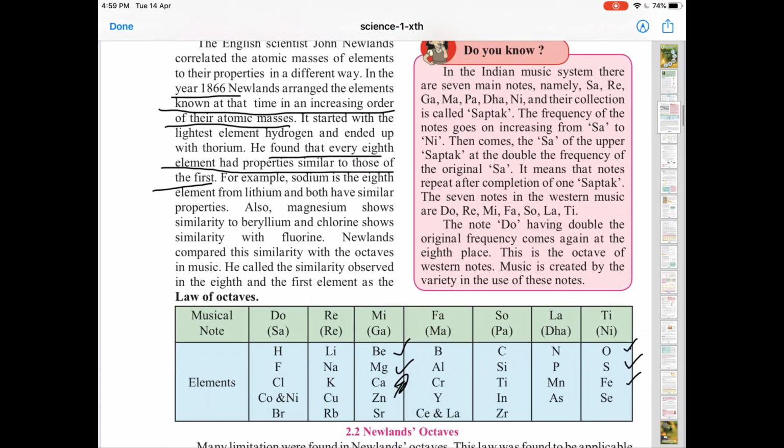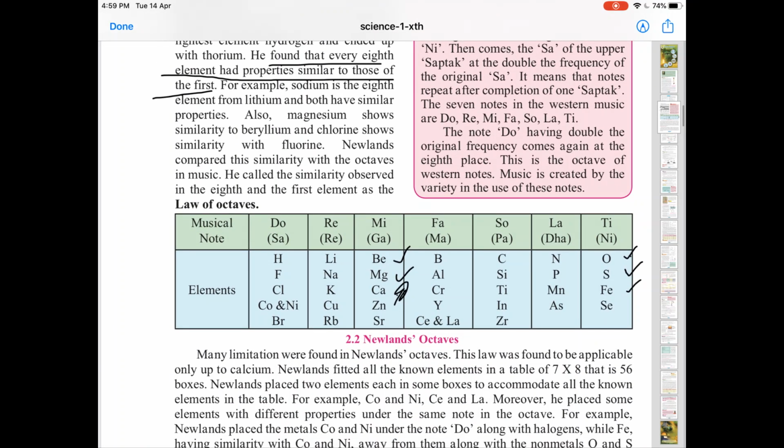It can be asked for 2 marks. You have to write the theory as well as the table, at least till calcium you should know, right?